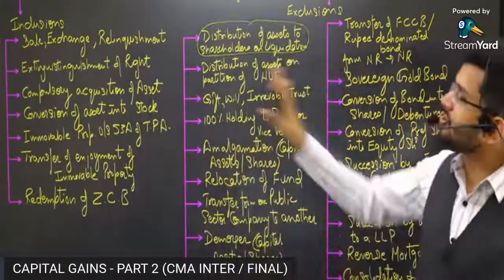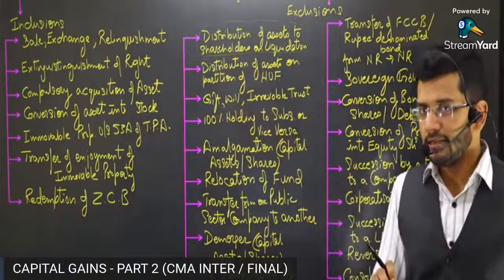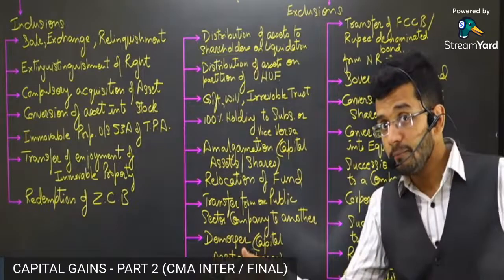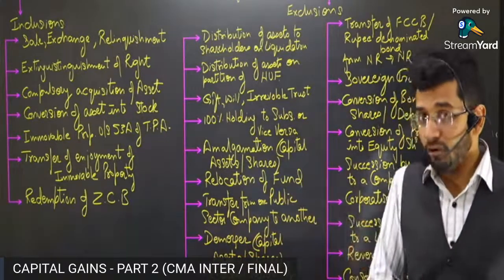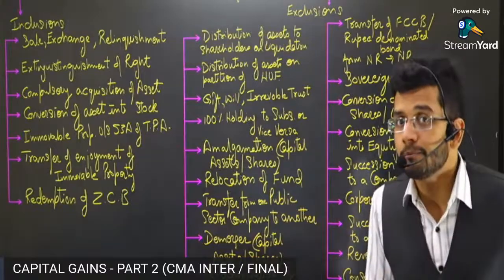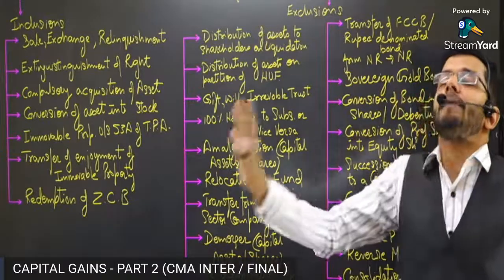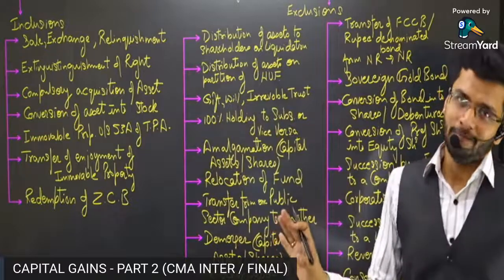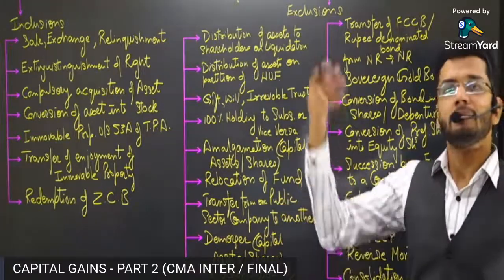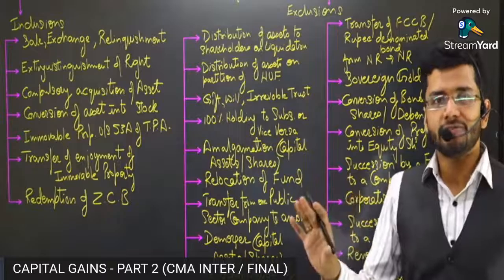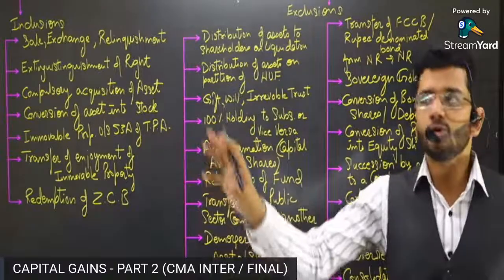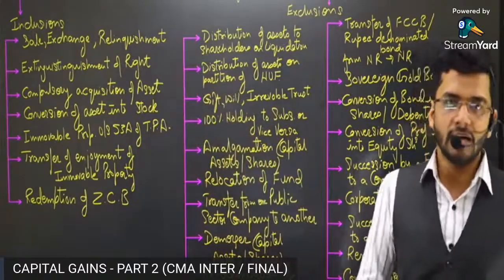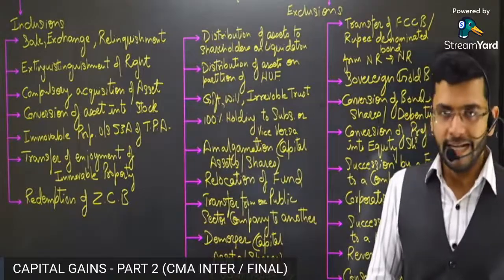So if you distribute any capital asset to your shareholder at the time of liquidation, it is free from capital gain tax. Suppose a company has a building and that building is being transferred to a group of shareholders who hold a very significant share in that particular company, right?